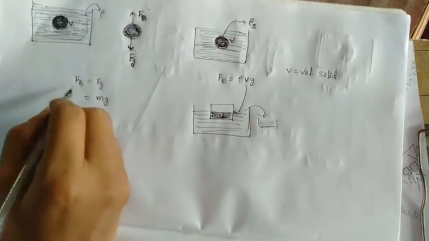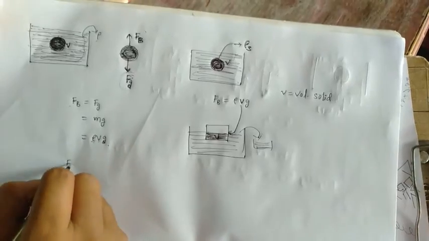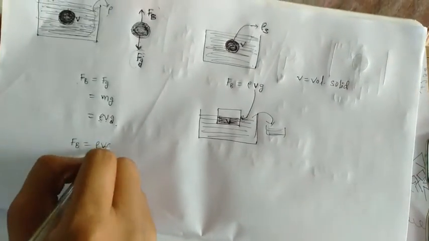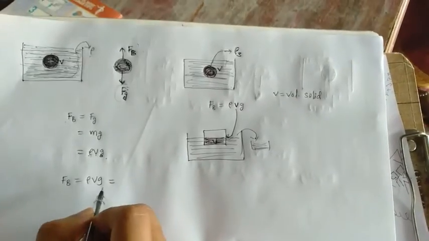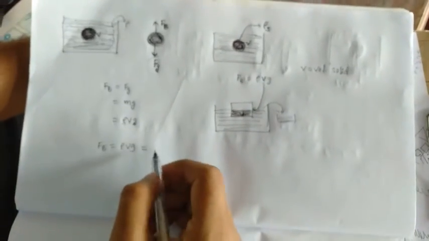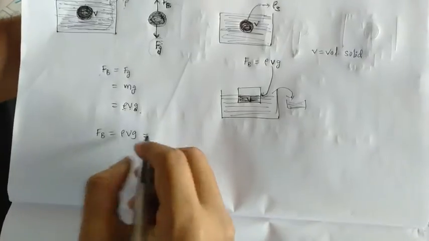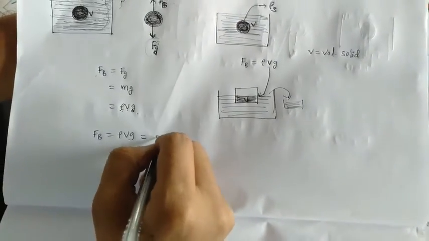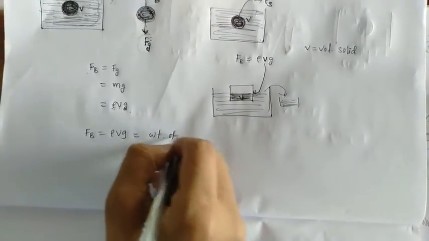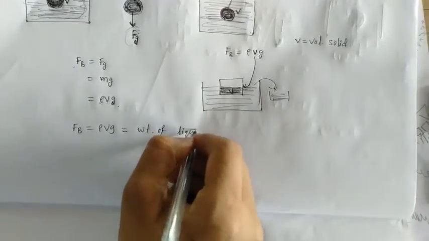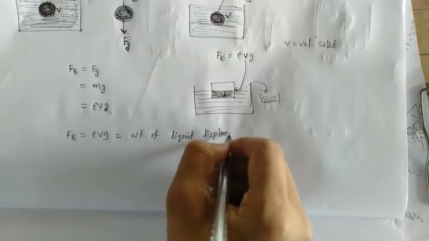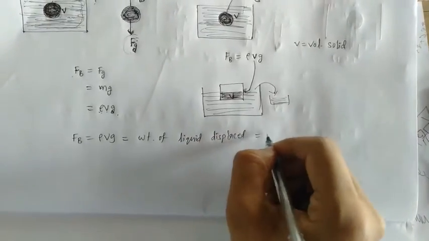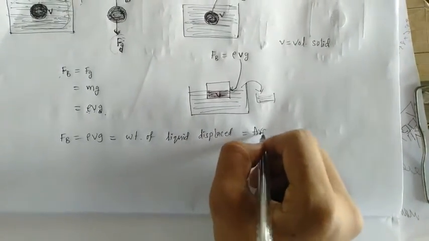And finally we got that the buoyancy force is equal to rho times V times g. According to Archimedes' principle, buoyancy force is the weight of the liquid displaced. This is Archimedes' principle.